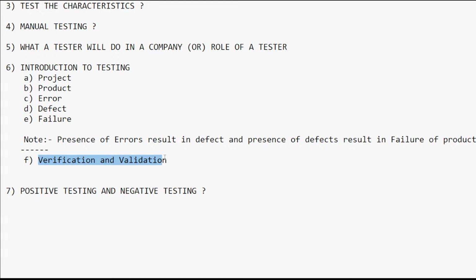I also discussed positive testing and negative testing along with examples. If we test any application with a positive perception, that is called positive testing. I provided an example of login application functionality where I entered the correct credentials. If we are testing any application with a negative perception, then that is called negative testing. Negative testing will always help you find more defects. Negative testing is the best testing approach for every tester. So far we have discussed all these concepts.